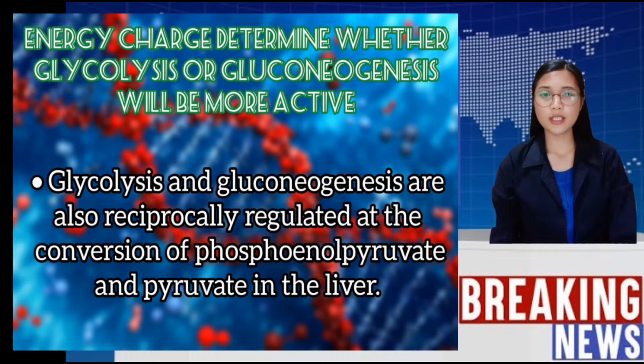Glycolysis and gluconeogenesis are reciprocally regulated at the interconversion of phosphoenolpyruvate and pyruvate in the liver. Conversely, pyruvate carboxylase, which catalyzes the first step of gluconeogenesis from pyruvate, is inhibited by ADP. Likewise, ADP inhibits phosphoenolpyruvate carboxykinase. Pyruvate carboxylase is activated by acetyl CoA, which, like citrate, indicates that the citric acid cycle is producing energy and biosynthetic intermediates. Hence, when the cell is rich in biosynthetic precursors and ATP, anabolic pathways are favored.